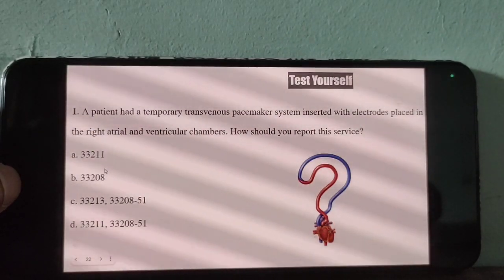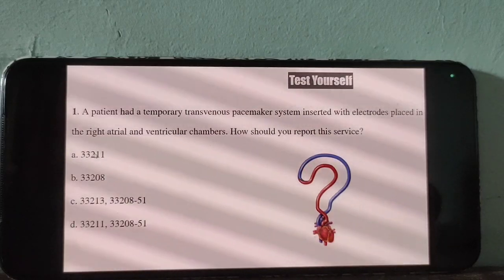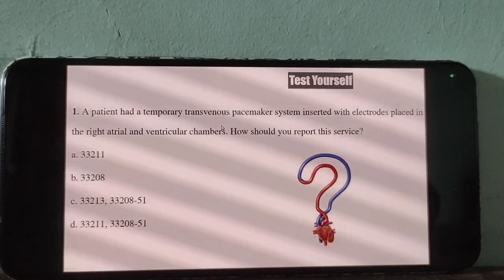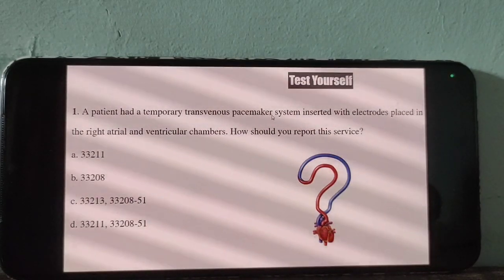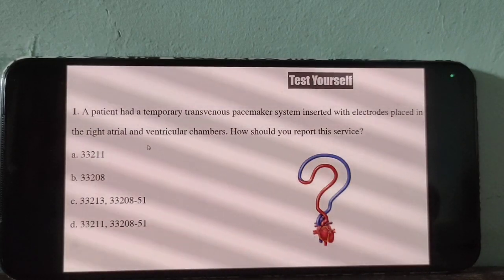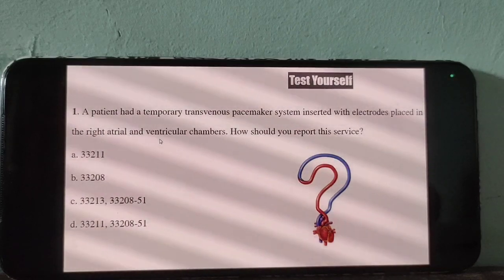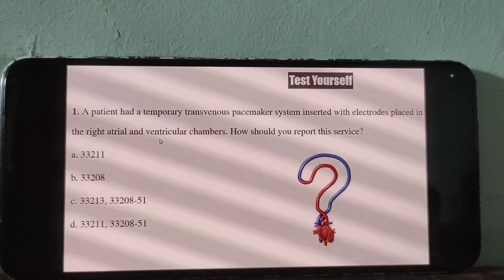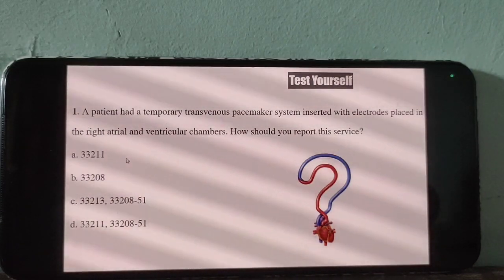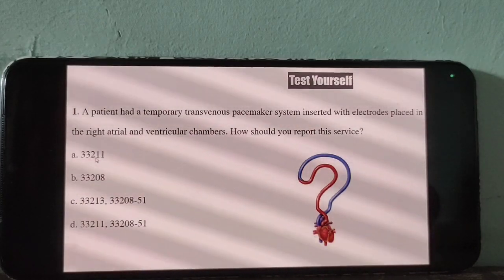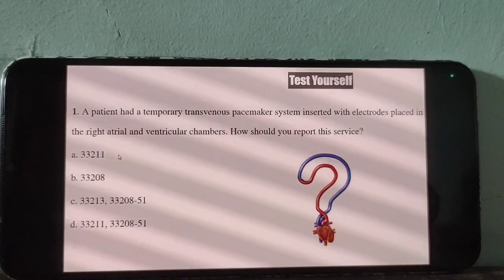A, ma'am. 33211 is a temporary pacemaker system, for atrial and ventricle. Is this a dual chamber or single chamber system? Dual chamber. So that's why option A is the correct answer. Super.